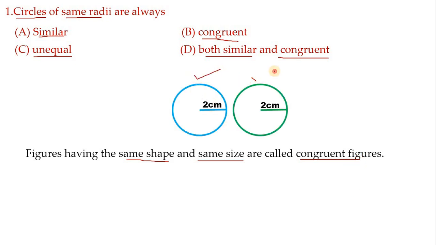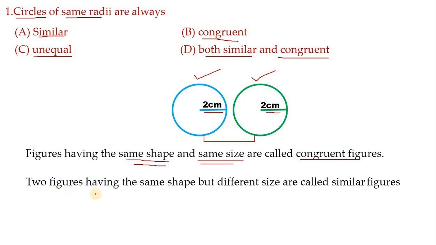Here I have taken two circles of same radii 2 cm. Now as you look at these figures, both are having the same shape and same size. Hence, these figures are called congruent figures. Mind it, to become congruent, they must have same shape and same size.